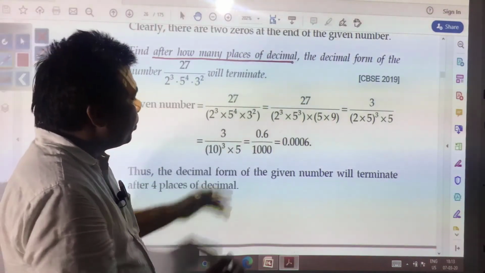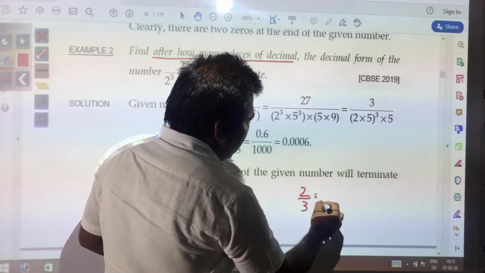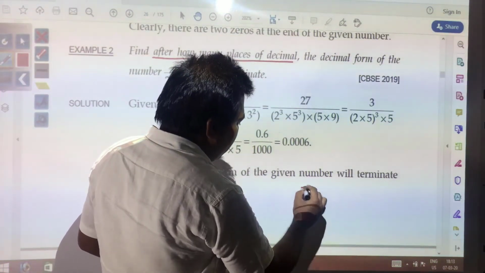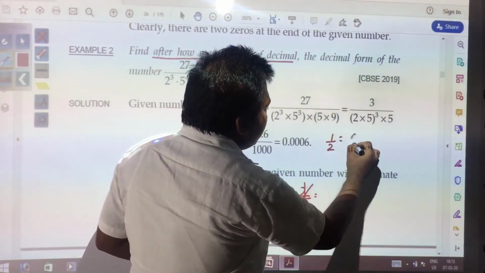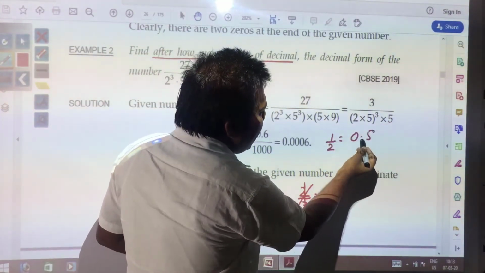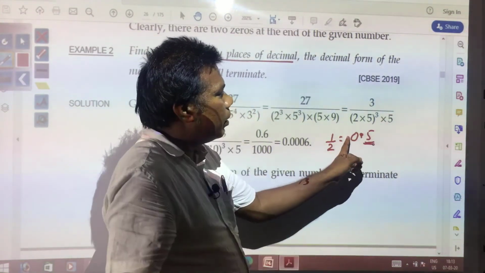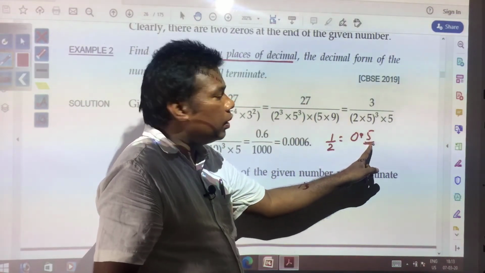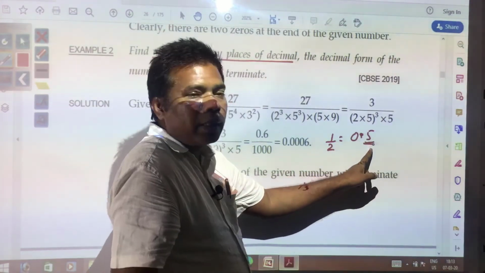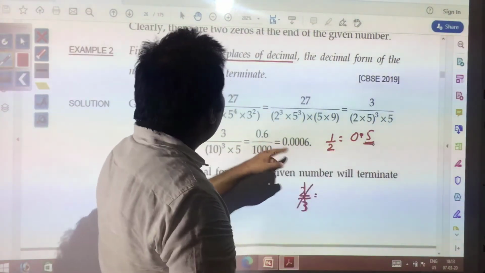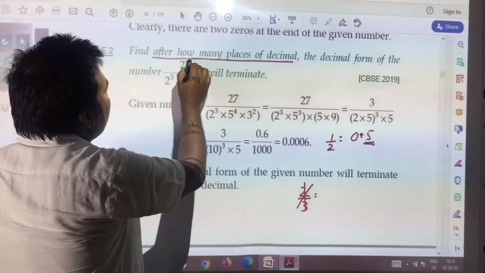Suppose we had divided 2 by 3 just now, and this was not terminating. Suppose we had divided 1 by 2 and you got 0.5. So just after the decimal, after one digit only, this number got terminated. In the same way, we need to find after how many places of decimal this number is going to be terminated.